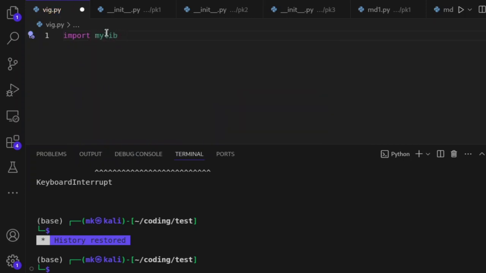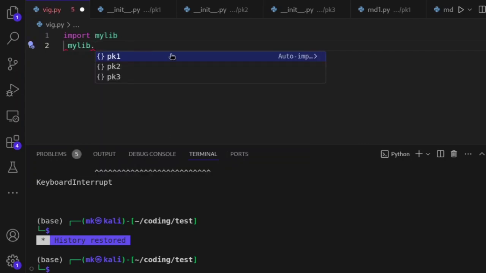So this is import my library. Then inside my library, I can start calling packages. I can say my library dot, and you see I have all these three packages automatically shown: pk1, pk2, pk3.